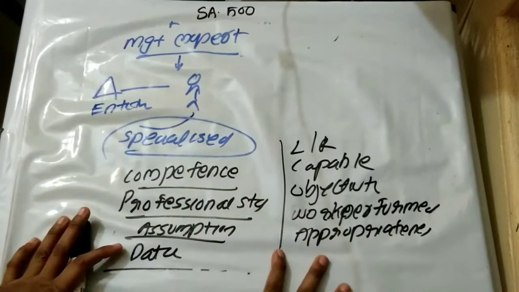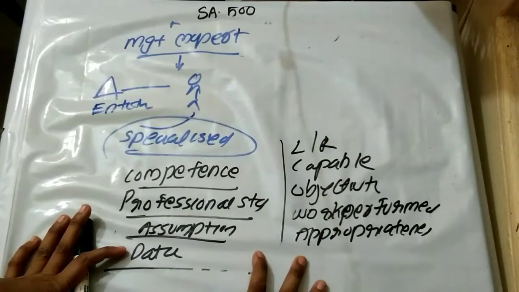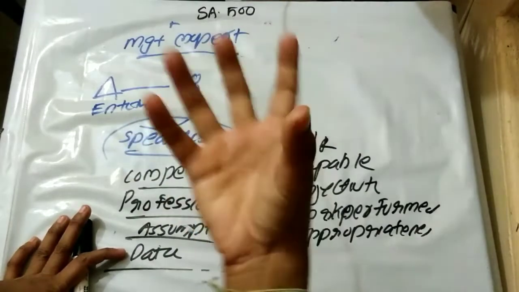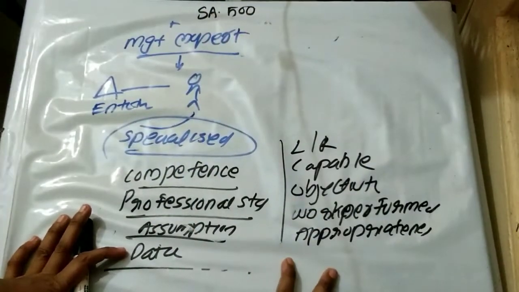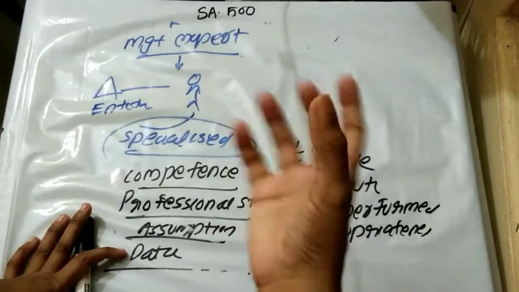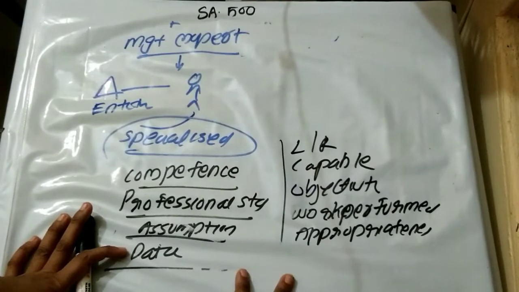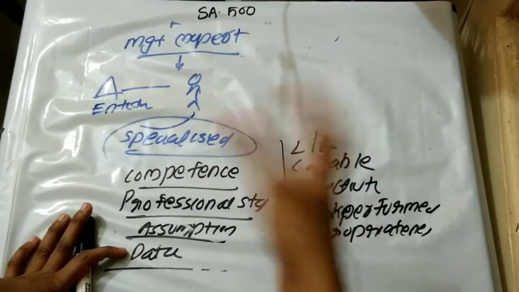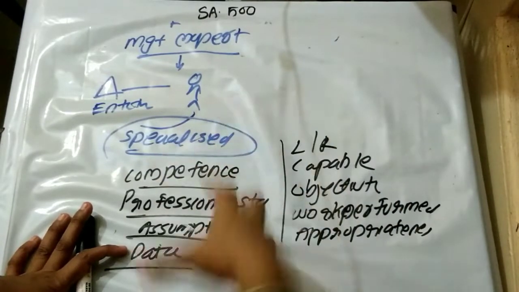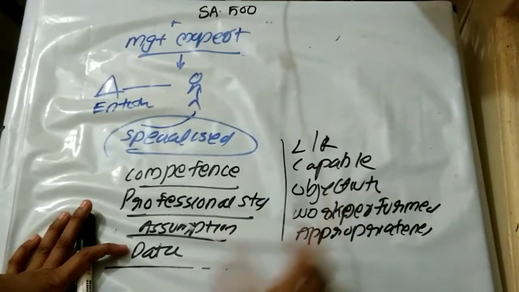So here we discuss audit evidence. Audit evidence means the information used by an auditor to arrive at a conclusion on which the opinion is based. The audit evidence has to be sufficient, appropriate, relevant and reliable. The auditor may use professional judgment to determine the quality and quantity of audit evidence, considering the work performed by the auditor, previous experience and results obtained through audit procedures, risk of material misstatement, information obtained, and materiality.